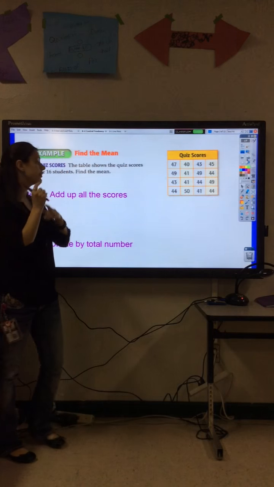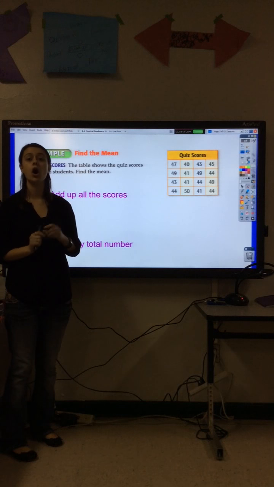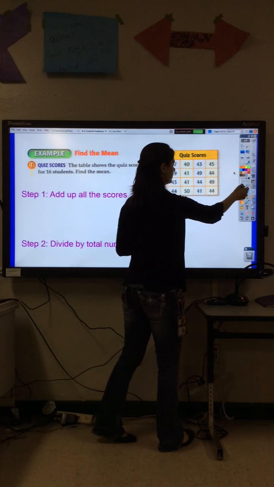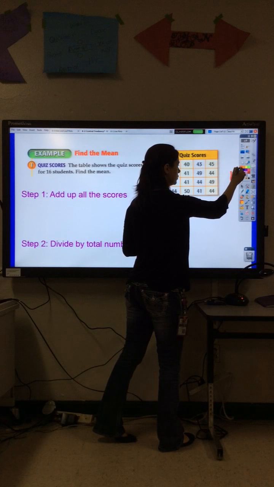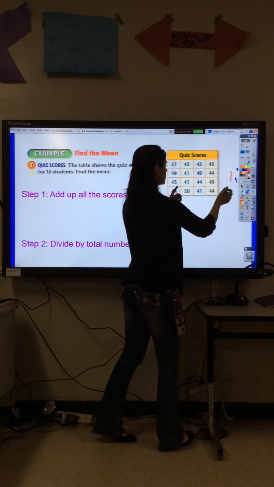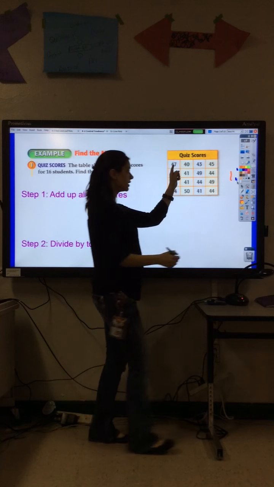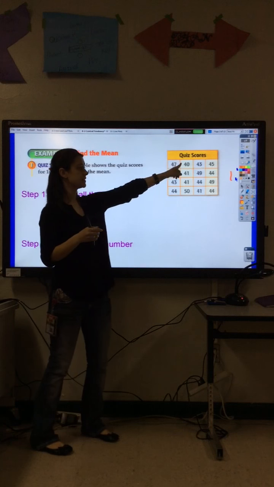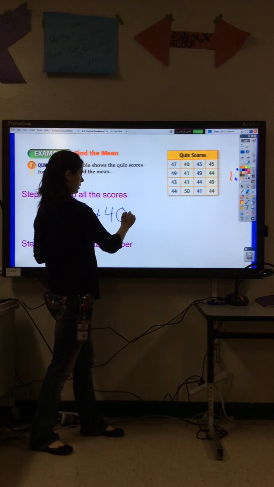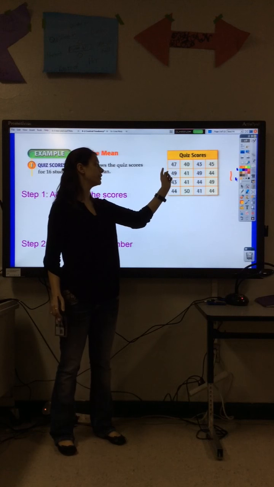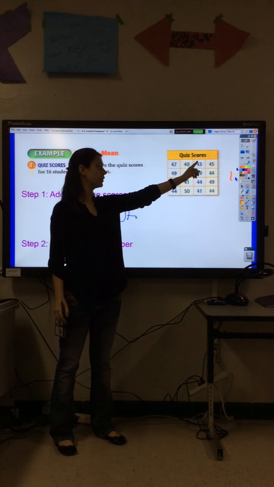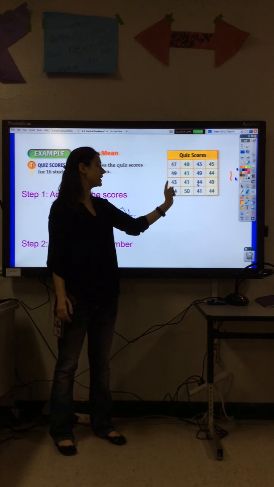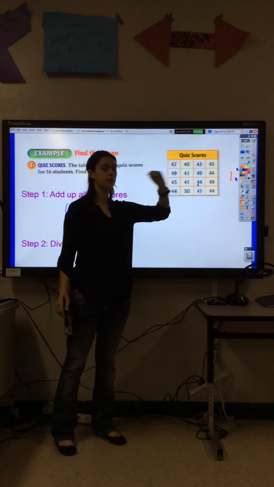Okay, so first thing that we have to do is add up all of the scores. Okay, not on pen. I want blue. Okay, so take all the scores. So we have 47 plus 40 plus 43, plus 45, plus 49, plus 41, plus 49, plus 44, plus 43, plus 41, plus 44, plus 49, plus 40, plus 50, plus 41, plus 44.